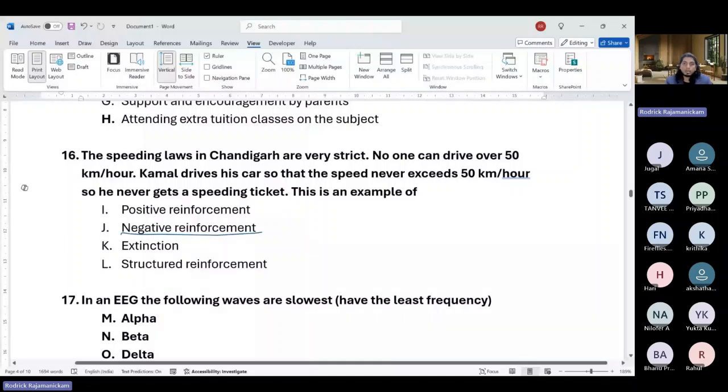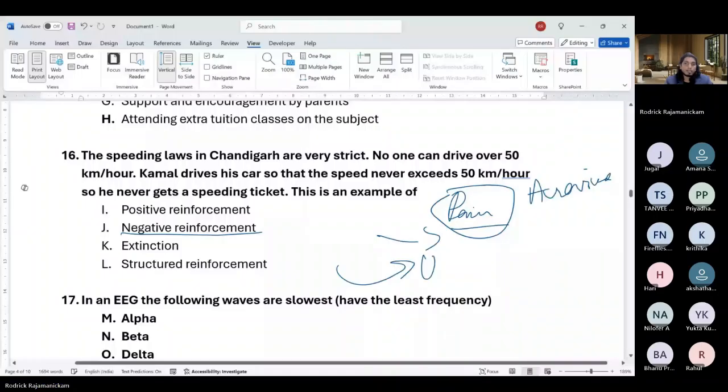For example, a person wants to go out in the rain. Okay, so they cannot go because it is raining. So rain here is a pre-existing aversive stimulus. So you introduce an umbrella as a way to negate this aversive stimulus. So the negative aversive stimulus is taken away. So that would be negative reinforcement.